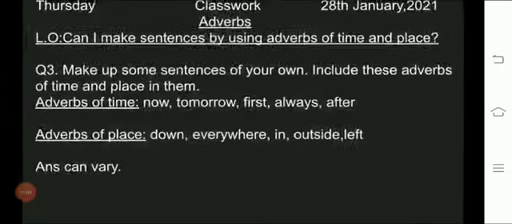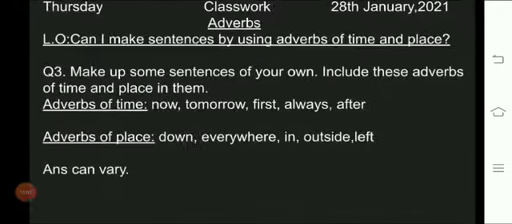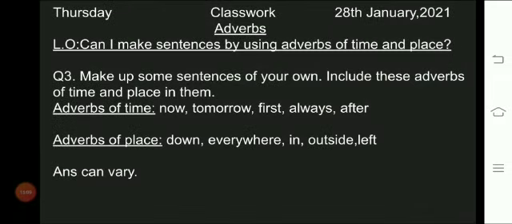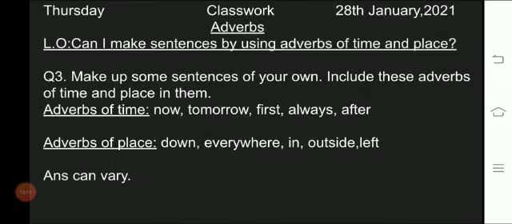And please, now you have to open your language notebook, and I'm going to tell you how to prepare the page. Quickly, students, please take your stationery in your hand and write down classwork, date and day. Prepare the page in the language notebook. Write down the day, Thursday, on the left side of your page, and the date is 28th January 2021. Write down the classwork in the middle of the page.